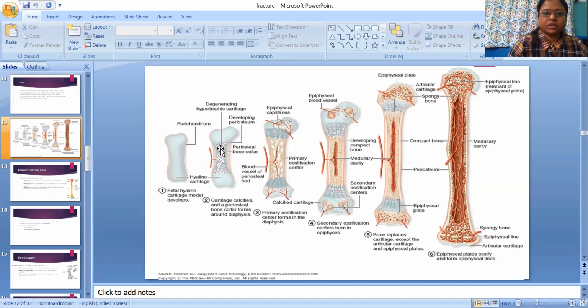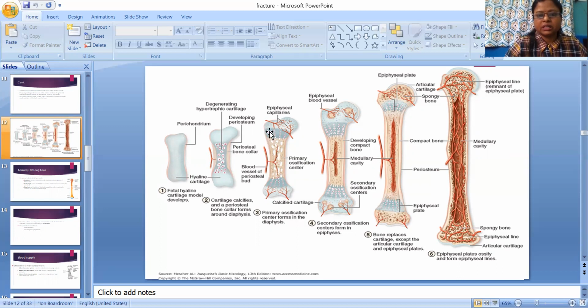Then the developing periosteum, which is the outer part of the bone. Periosteal bone collar, you can see here, and this yellow one is the developing periosteum, right? Cartilage calcifies and the periosteal bone collar forms around the diaphysis.